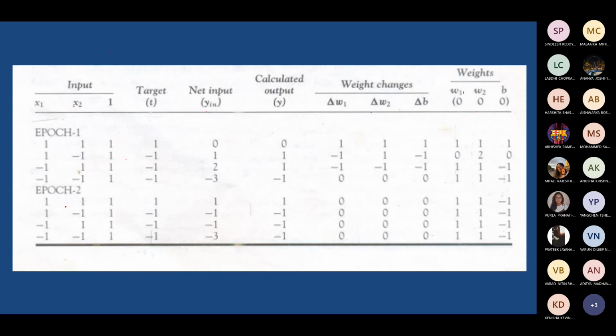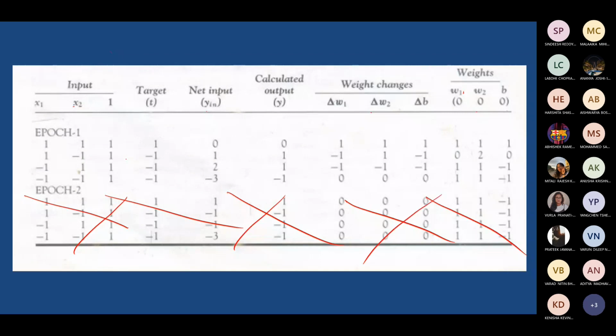Here it is just an example to show that even if you train afterwards, what happens? Once again, putting in the same input, it may not introduce any modification. It's already trained. That's what it is trying to show here. It is not required. You don't need to do this.